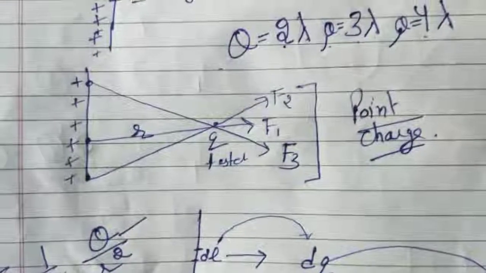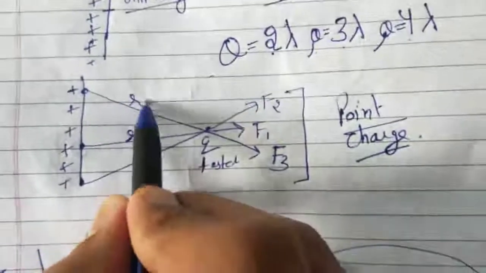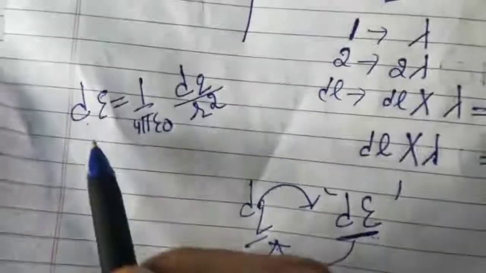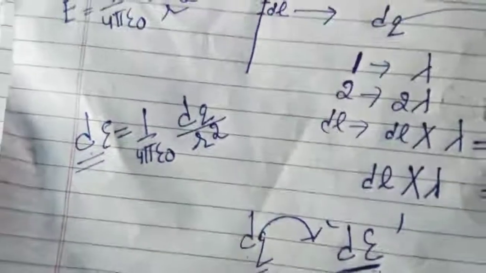So this is r. This will be different, r1, and this will be different. So this is not constant. This is changing. That means we have found out the electric field intensity dE due to charge dq.